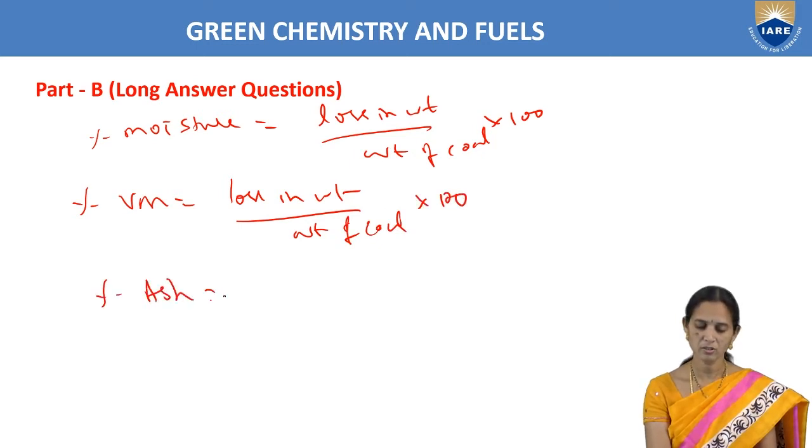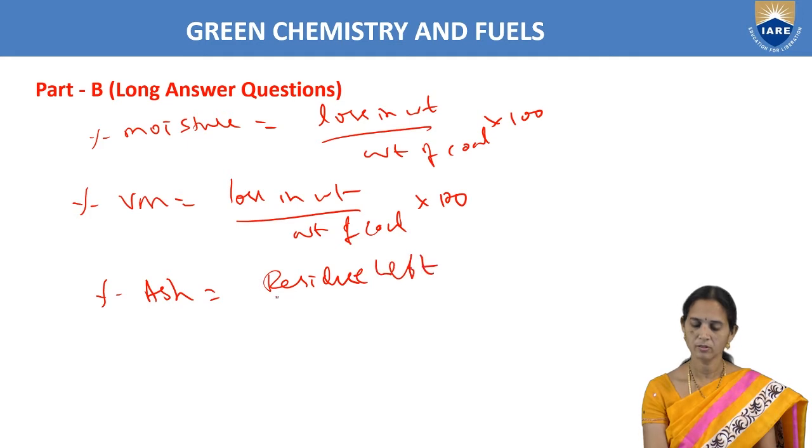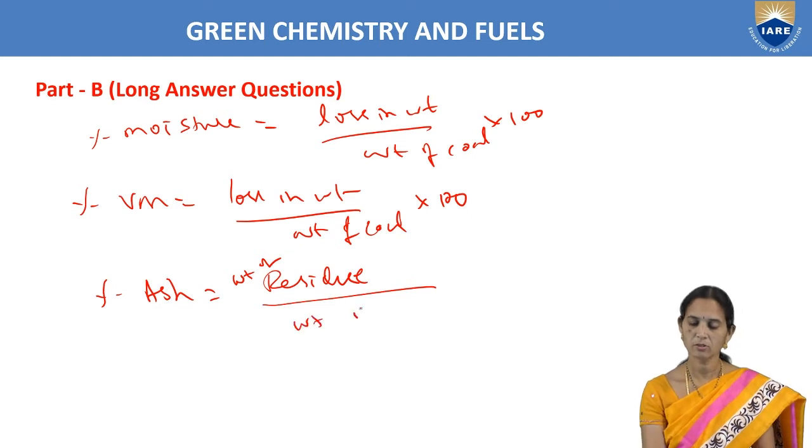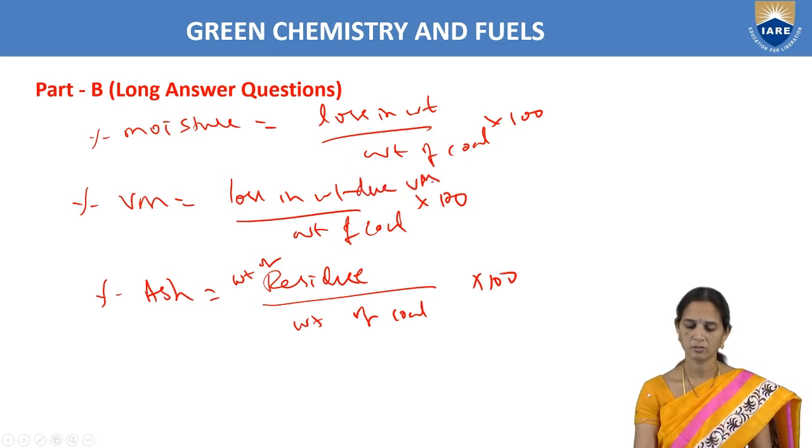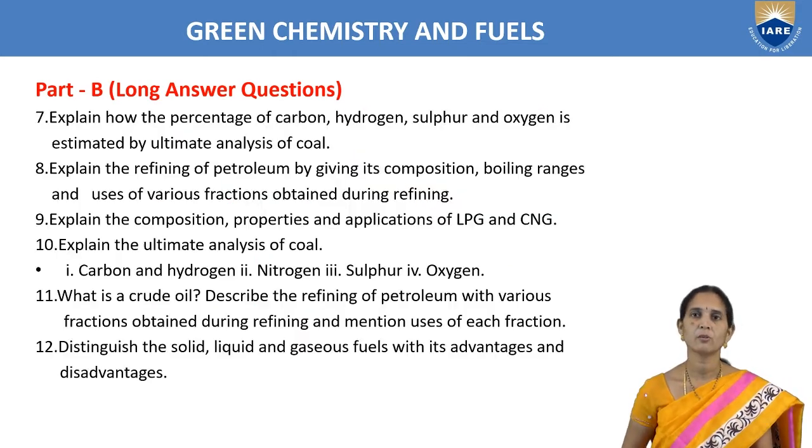Percentage of ash content: loss in weight or residue left, weight of residue by weight of coal into 100. So this is volatile matter due to volatile matter. Okay, so here we have to write the formulas.